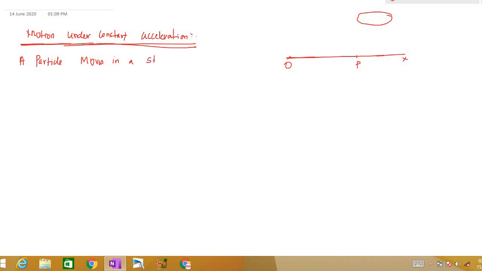A particle moves in a straight line with constant acceleration f, the initial velocity being u. Discuss the motion.